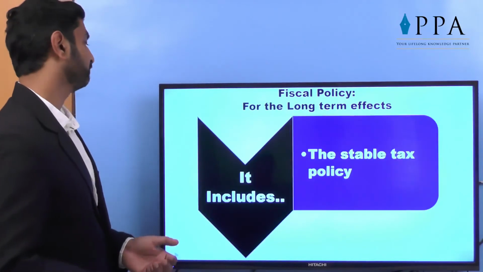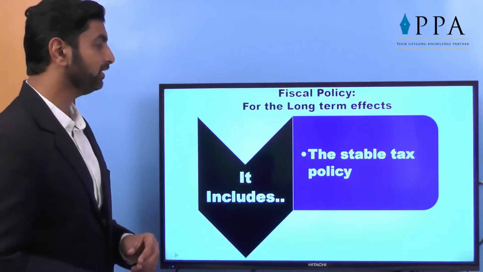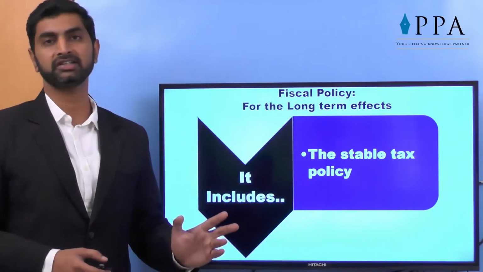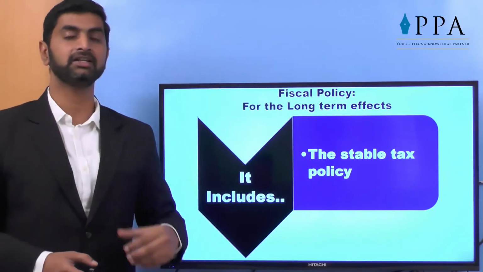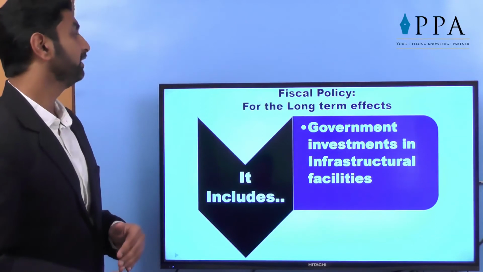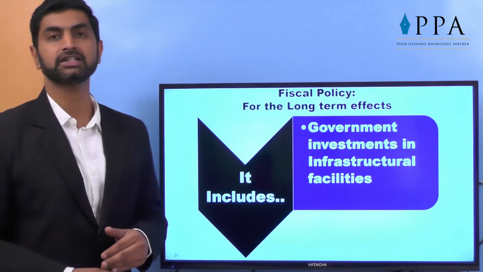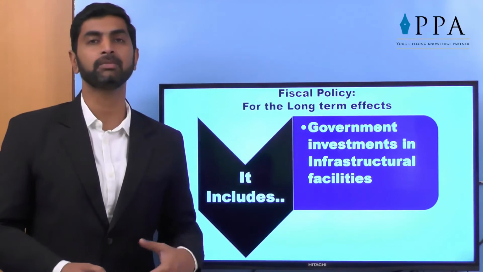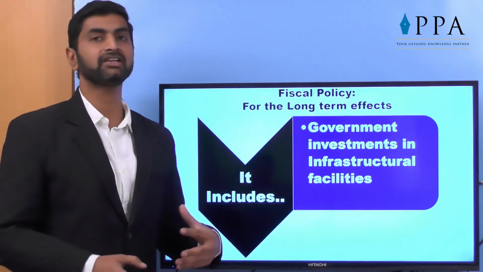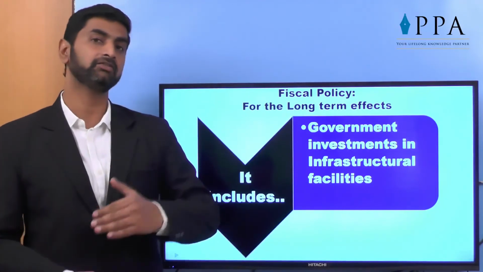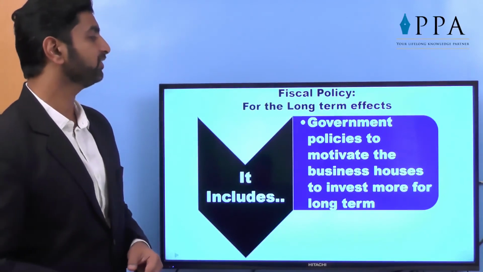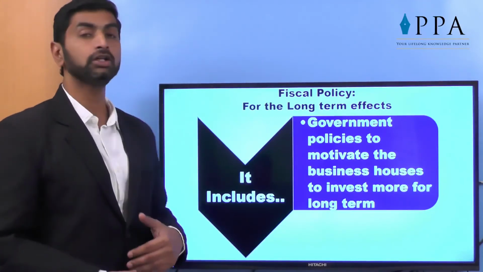It should be long-term. It includes a stable tax policy. In many countries, the taxes are so stable that for so many years they are constant. So it gives a proper strength, it gives a proper rating to that country. So stable tax policy must be there. It includes government investment in infrastructural facilities. When we say the government started some road construction, maybe it is for a short period. But when we say it's an infrastructure facility for a long period, then it will give you the long-term impact. It also includes government policies to motivate the business houses to invest for the long term.